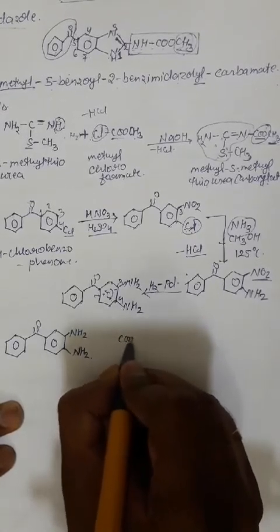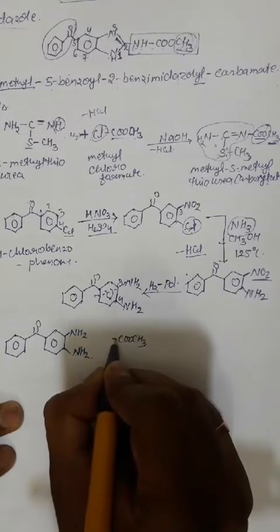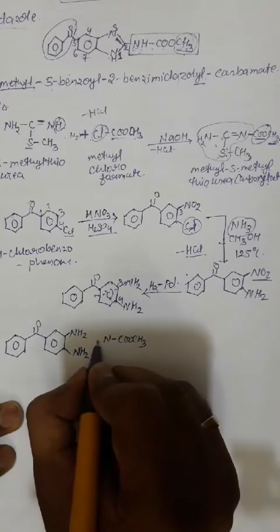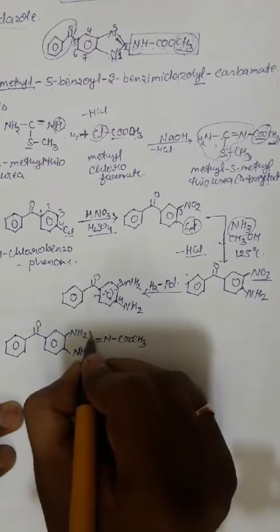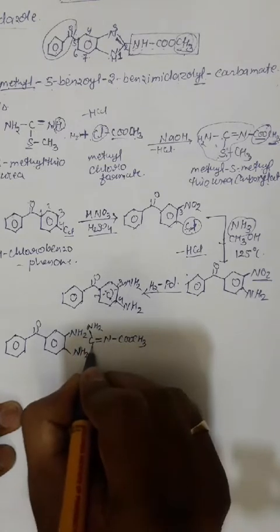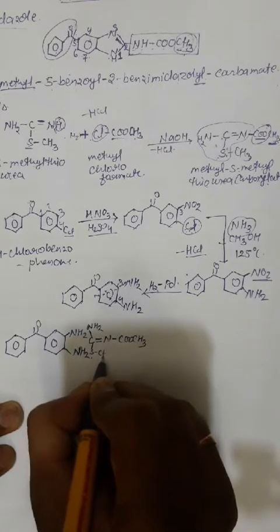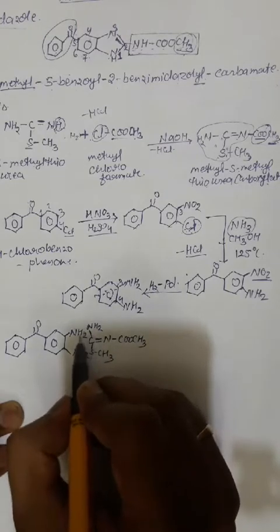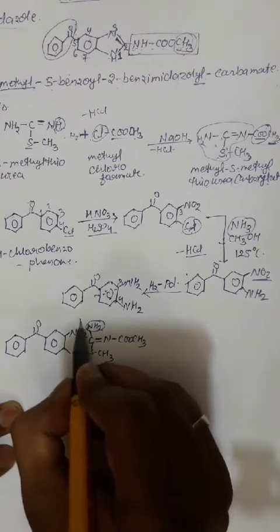So this is COOCH3, which is attached to N, and here we have a double bond carbon, and this carbon contains an NH2 group, and this one contains an SCH3 group. So hydrogen from here and the whole NH2 and H from here.